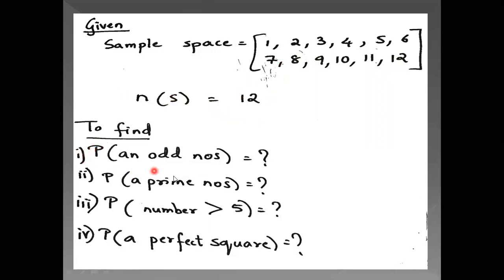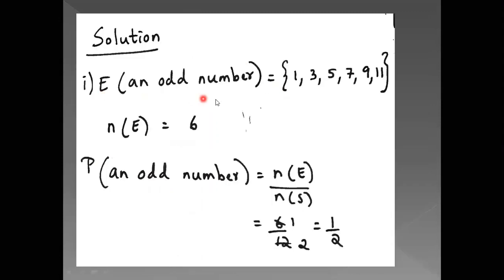Now we have to find the probability of an odd number, a prime number, a number greater than 5, and a perfect square. First, the event is an odd number. Which are the odd numbers between 1 and 12? 1 is an odd number, 3, 5, 7, 9 and 11. So the number of events is 1, 2, 3, 4, 5, 6. The probability of an odd number is the number of events upon the number of sample space, that is 6 upon 12. So 6 ones are 6, 6 twos are 12. So the answer is 1 upon 2.